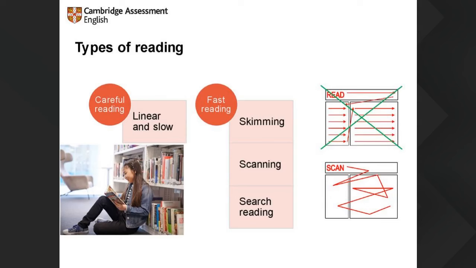I'd also like to talk about local and global reading. So careful local reading would be understanding a sentence. Careful global reading, getting the main idea of an overall text. And then fast local reading, scanning for specific bits of information. Fast global reading, skimming for the gist, the general idea, main ideas. Exactly. And yes, I love the graphic as well. I think Victoria did the one with the scan.